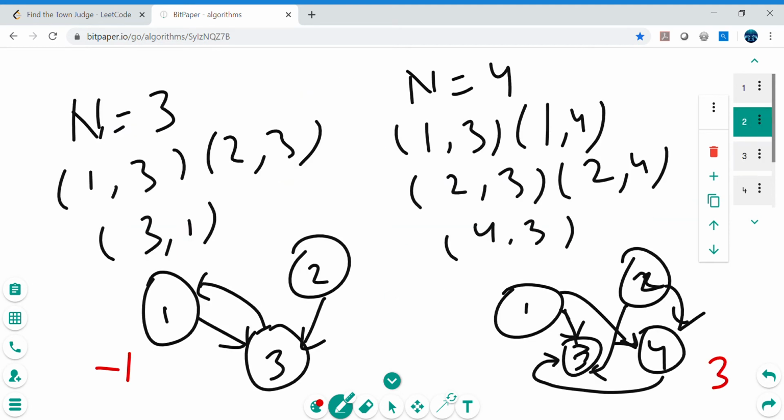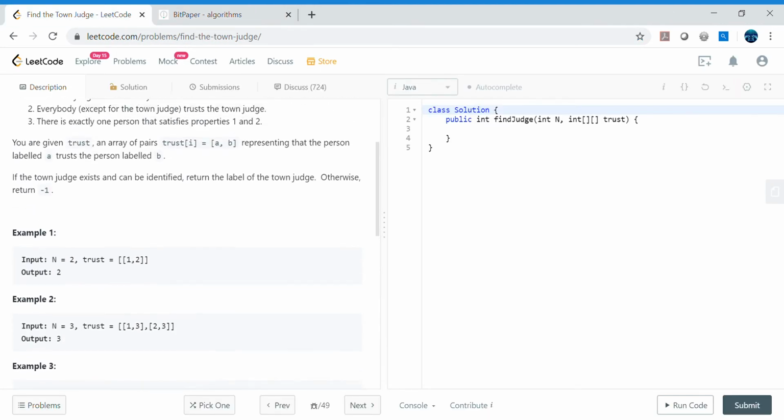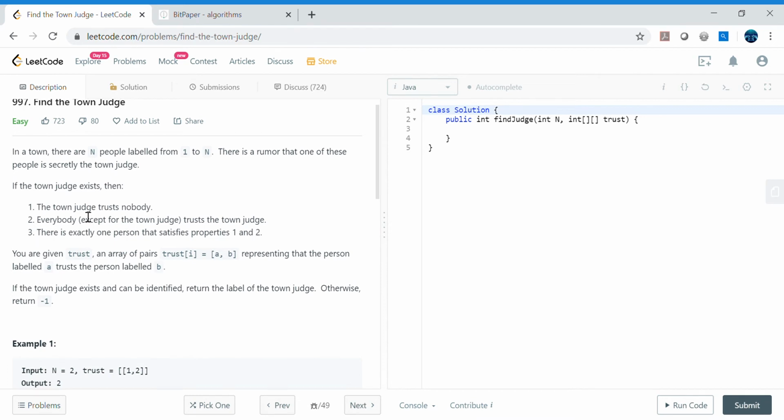Also, if we see this page, there is no outgoing arrow. If I move to the first page, 3 has the incoming arrows, so 3 is the judge here, and 3 has only incoming arrows and does not have any outgoing arrow, right? Because as per the problem, the town judge is the person who trusts nobody. The trust pair a comma b represents that a is trusting b. Town judge trusts nobody means there should not be any outgoing arrow, because that arrow represents whether it trusts another person or not.